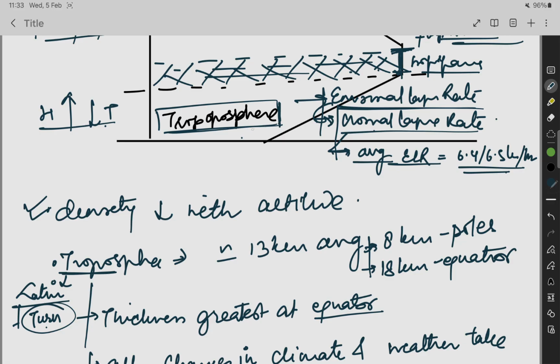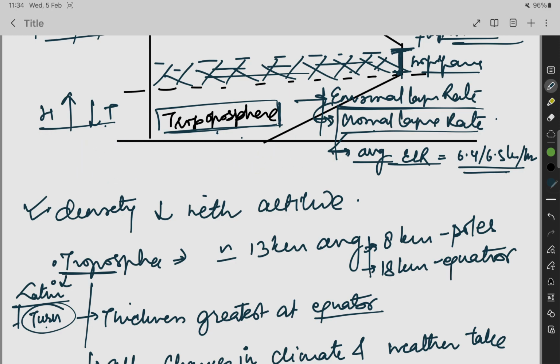In the troposphere, we go through a cycle which is known as the water cycle. The air is light, so it will rise, then it expands, then it gets dense, and then it sinks again. Its temperature will increase, and then the cycle moves on and on. So all of this is happening in the troposphere. Tropo in Latin means to turn.